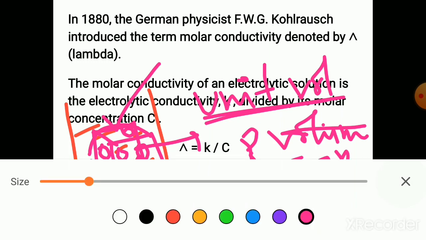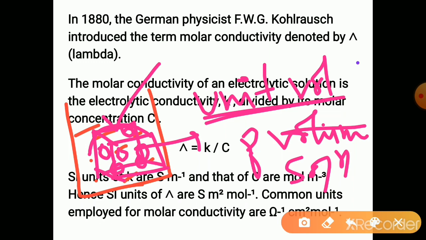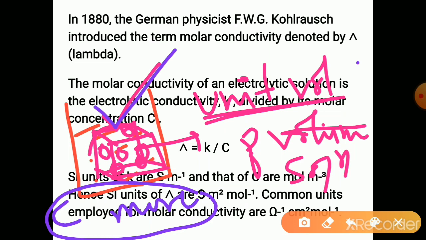If the solution is concentrated, then the number of ions in this unit volume of solution will be more. If C is more, electrical conductivity will be more because the number of ions in the unit volume will be more.